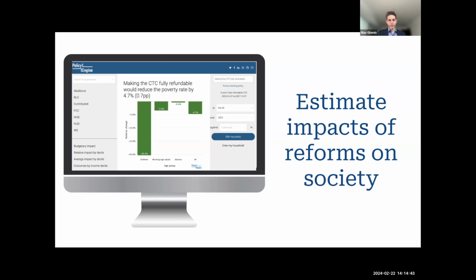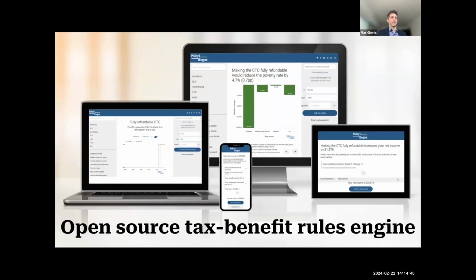Now, this seems like a wide range of analytics that might be disconnected, but the heart of it is this open source tax benefit rules engine. Once you have a rules engine that computes taxes and benefits for a given household under current law, if you frame it correctly, you can make it so you can adjust each of those pieces of the rules. And then you can stack it up, not just as affecting an individual, but every household in America. And that's what powers all of these kinds of analytics.